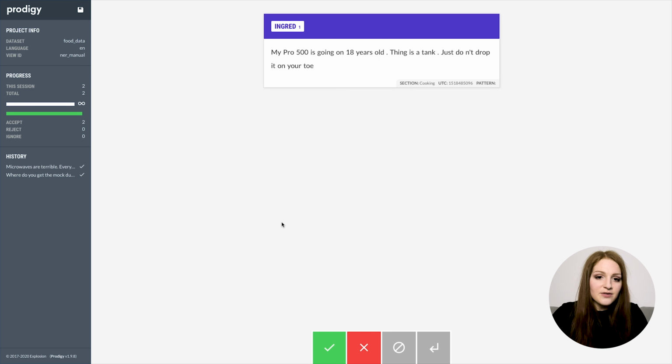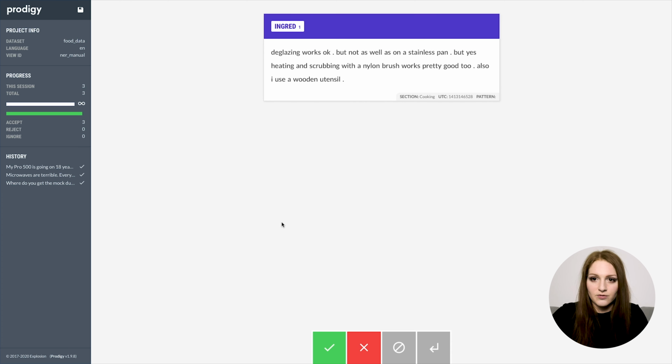So this example doesn't have any entities, so we won't highlight anything and just accept it, because it's already correct. So showing the model examples of what's not an entity is just as important as showing it examples of what is an entity. It's easy to forget, but you always want a lot of examples of things that are just not entities, so you can really make sure your model is learning the right thing.